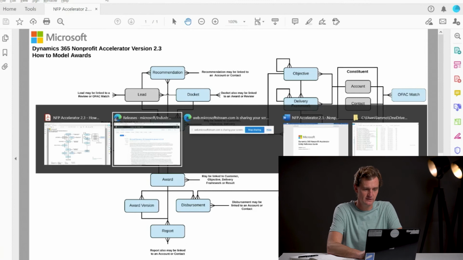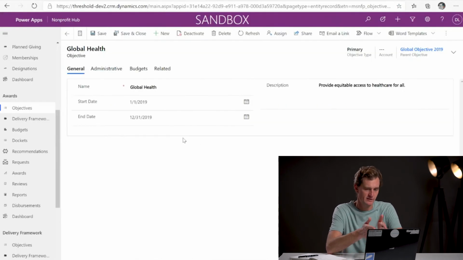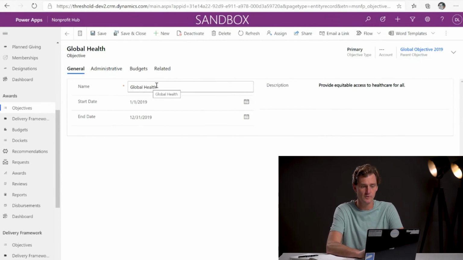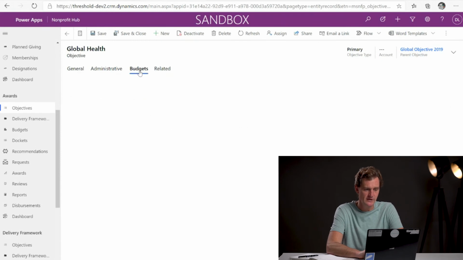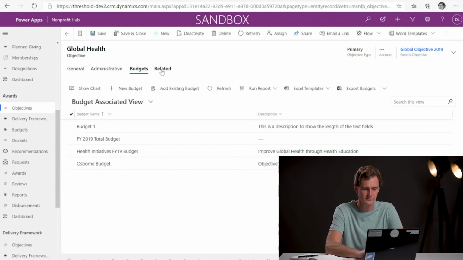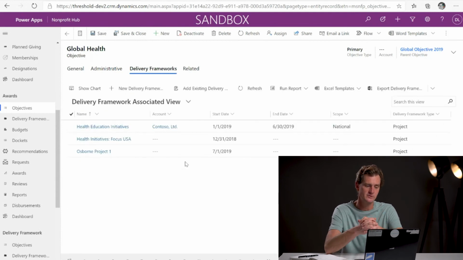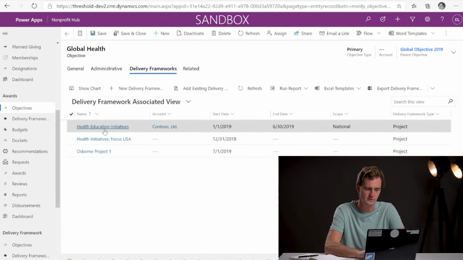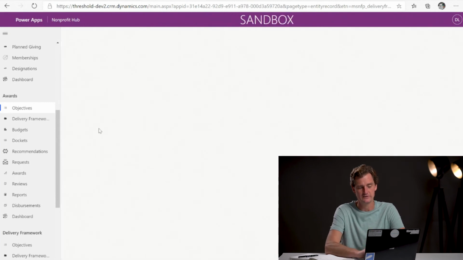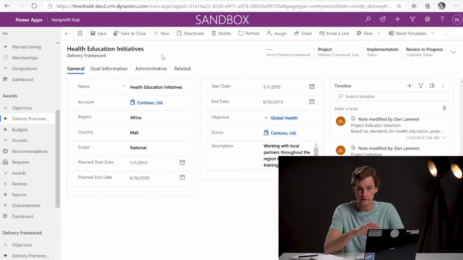So let's take a look at all of this inside the application. If we flip over and we look at this fictitious organization, you can see that one of their primary objectives is global health. And we can look at that objective and see the start and end dates of the objective. It may never have an end date, but we can also see all of the budgets that are associated, and we can see the delivery frameworks or the activities via which the organization is going to go off and try to execute upon these objectives.